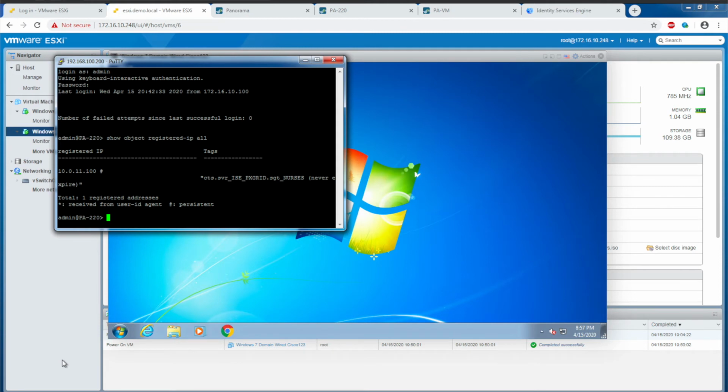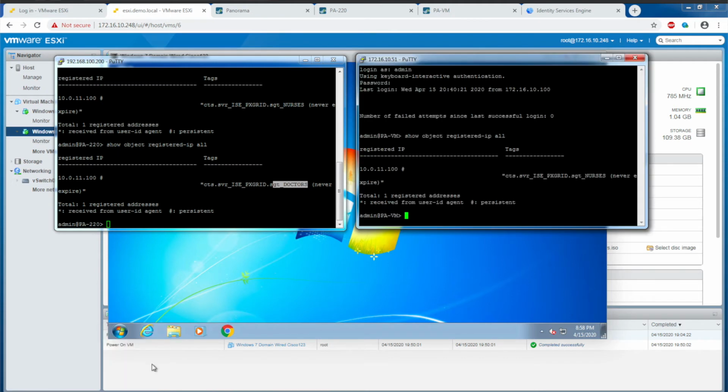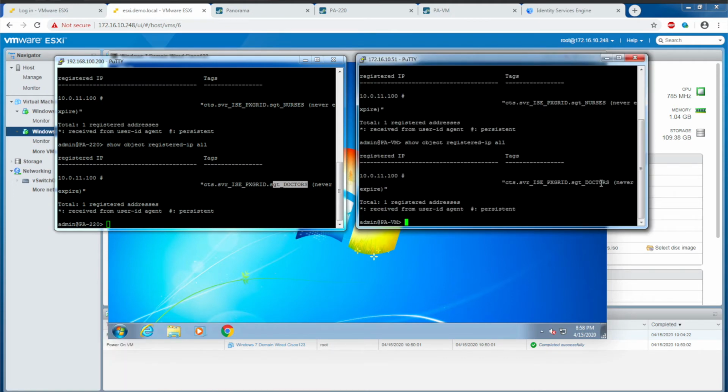On the command line of the firewall, if I do a show object register IP all, we can see doctors has now been updated to reflect the doctor's SGT. Same IP address, doctor's SGT. Take a look at the other firewall.